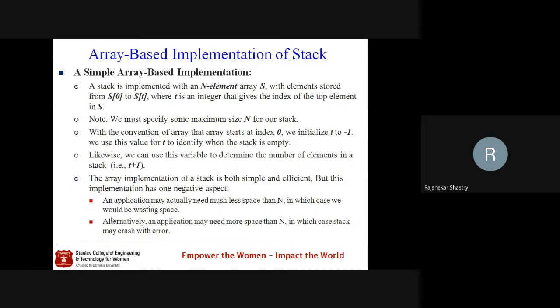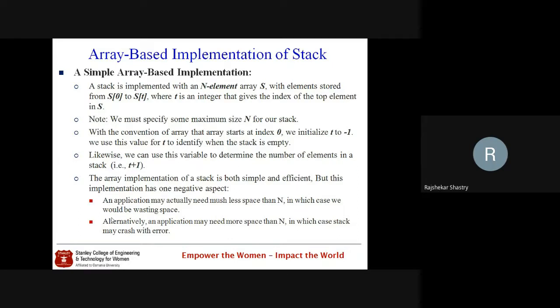The linked list version of stack implementation we can only discuss when we know what a linked list is. After completing stacks, queues and a few of their applications, we'll jump to linked lists, and then we come back to implement the stack as well as the queue using linked lists. So let us go for the simple array-based implementation of stack.